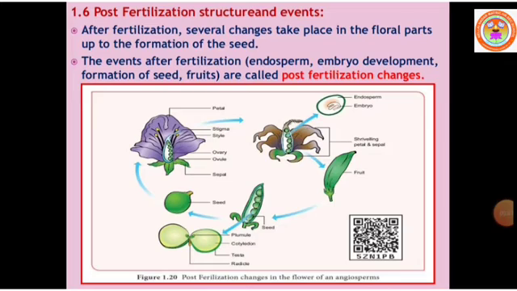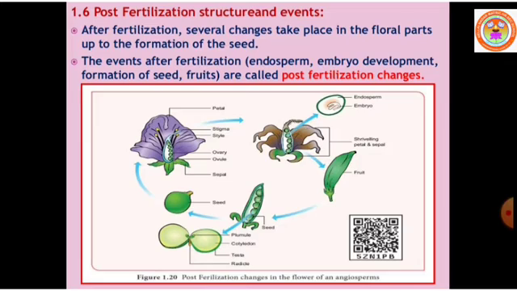Good morning children. Today we are going to continue the most important part in the events of fertilization, that is post-fertilization structure and events. So what will happen after the fertilization? You already studied in lower standards: ovary becomes fruit, ovule becomes seed, sepals and petals dry and fall off, stamens will dry and fall off. All these things will definitely happen if fertilization is successfully completed.